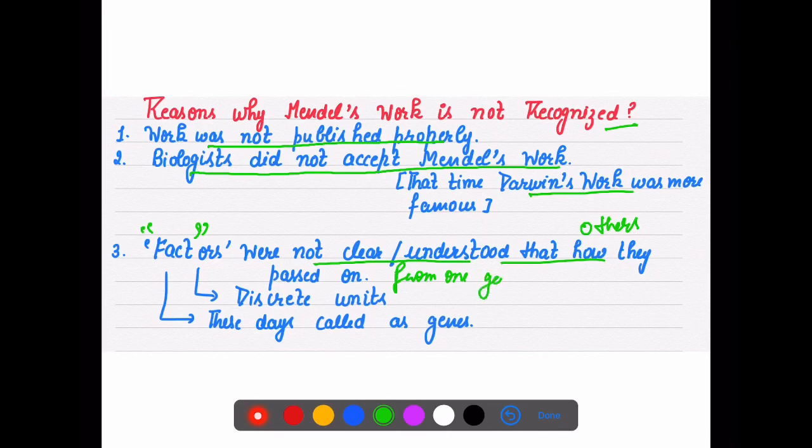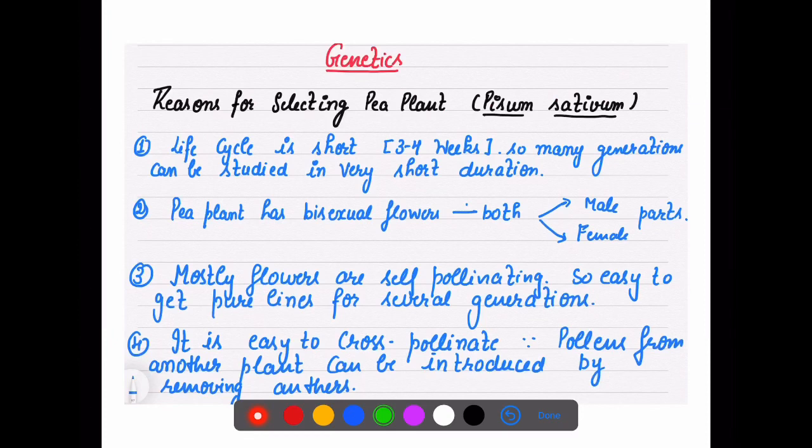He called these factors discrete units, but these days we call them genes. So there were these reasons why his work was not recognized at that time. Then, because Mendel worked continuously on one plant only, the pea plant, Pisum sativum, what was the reason?